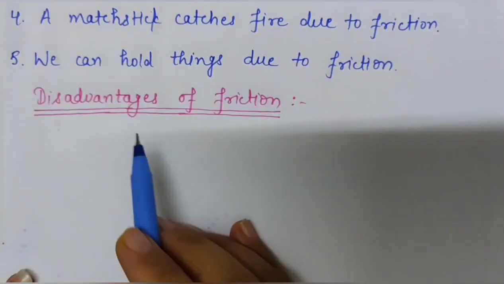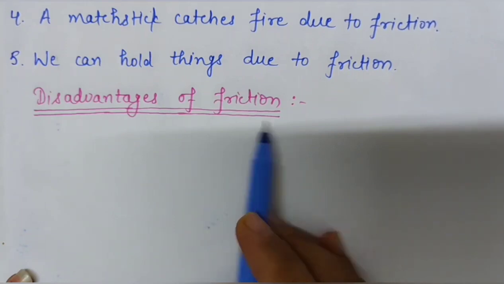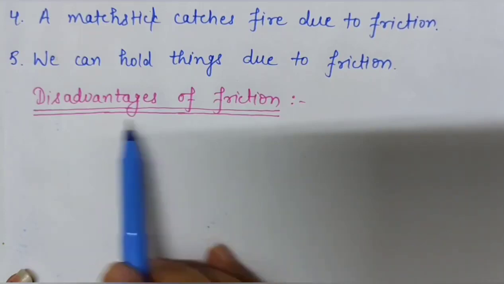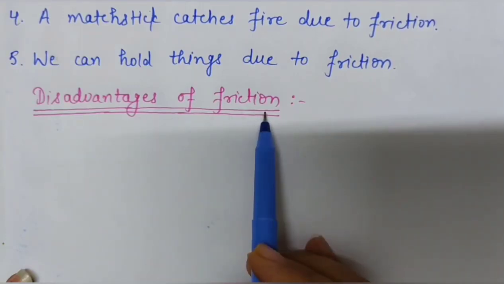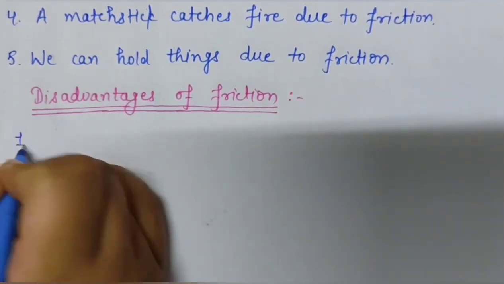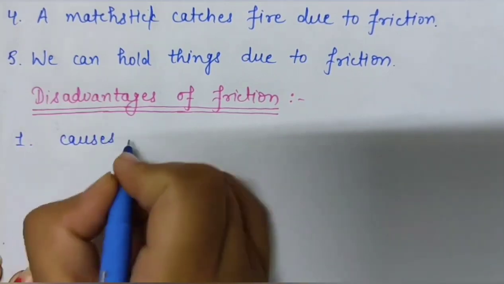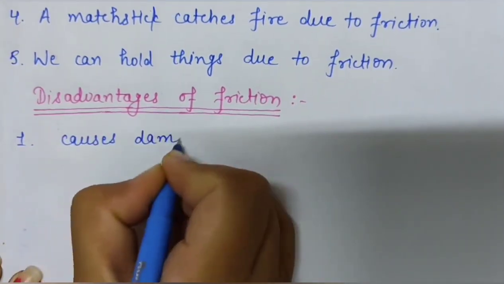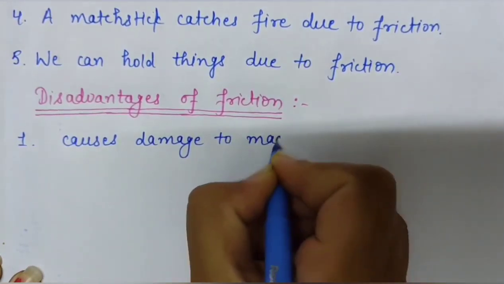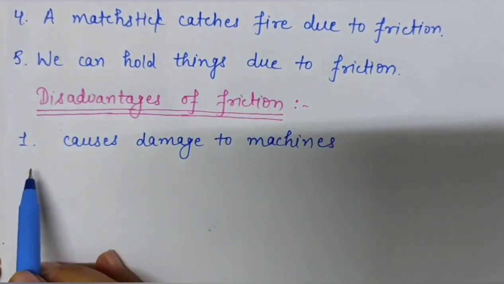Friction has some disadvantages also. Now I am going to explain how the friction is harmful for us and what are the disadvantages of friction. Okay, so the first disadvantage is it causes damage to machines.